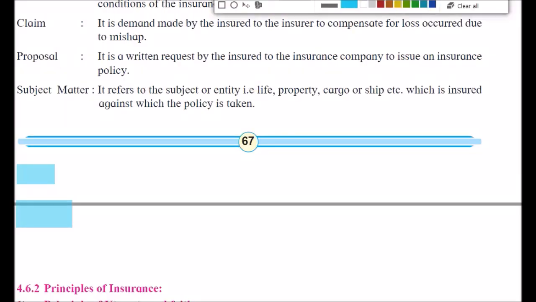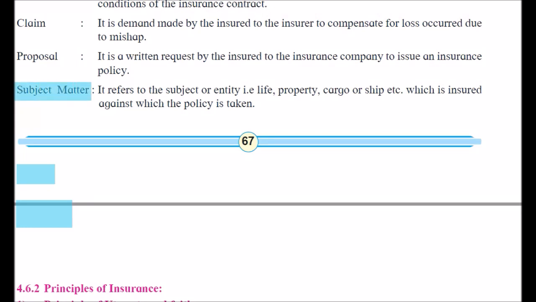So next one is the subject matter. Subject matter in insurance basic terms refers to the subject against which the policy is taken. First, in life insurance, the life of the assured is the subject matter.